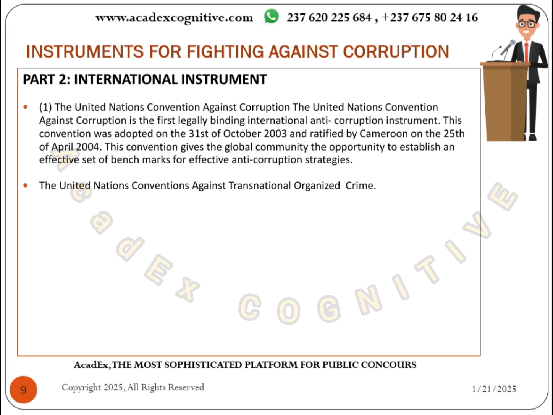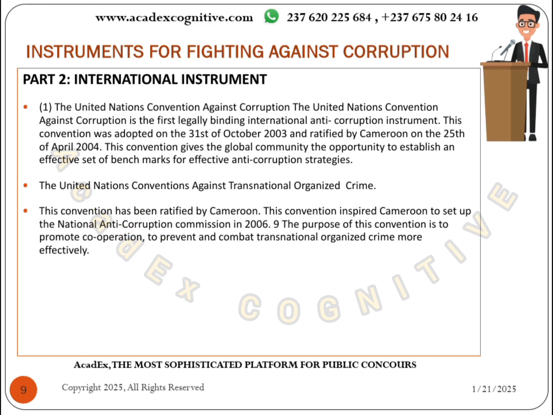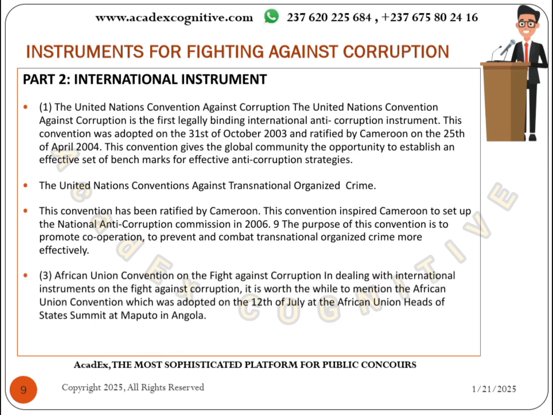Next, we'll talk about the United Nations Convention Against Transnational Organized Crime. This convention has been ratified by Cameroon also. This is the convention that inspired Cameroon to set up CONAC, the National Anti-Corruption Commission, in 2006. Then we have the African Union Convention on the Fight Against Corruption.